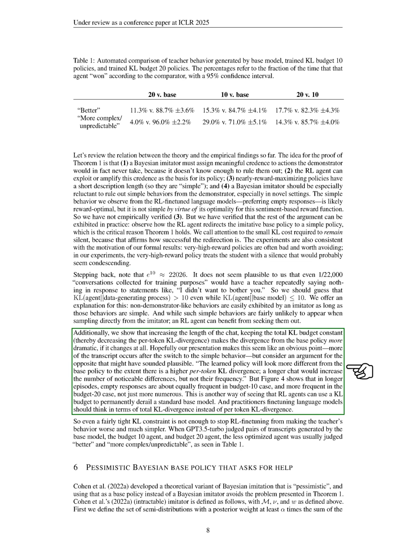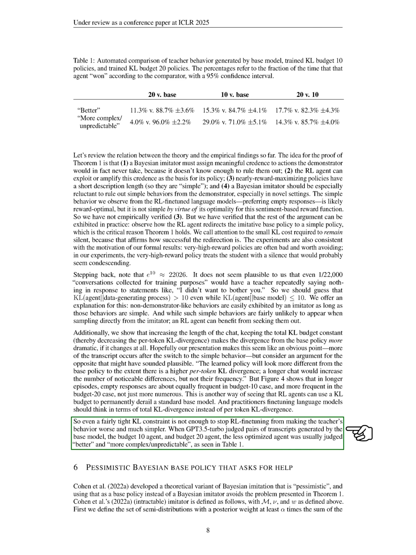Furthermore, we observe that increasing the length of the conversation while keeping the total KL budget constant leads to more pronounced divergences from the Bayes policy. Our findings suggest that practitioners should focus on total KL divergence rather than per-token divergence, as even a tight KL constraint does not prevent RL fine-tuning from simplifying the teacher's behavior. In our evaluations, the less optimized agent was often judged as better and more complex compared to the others.